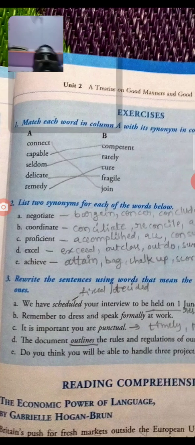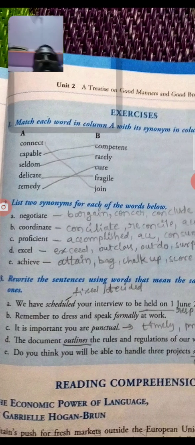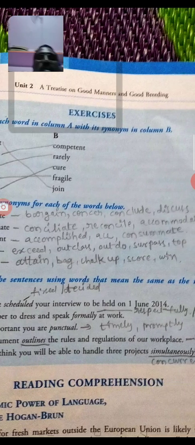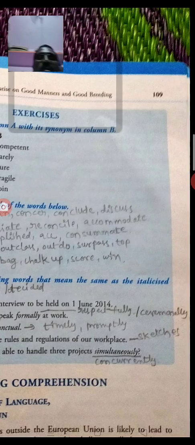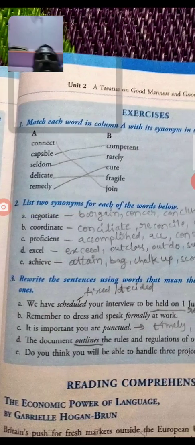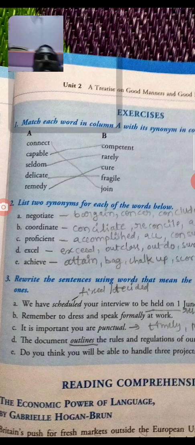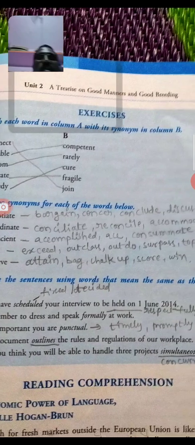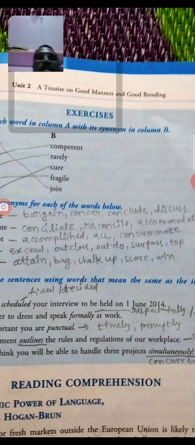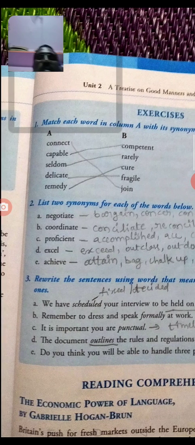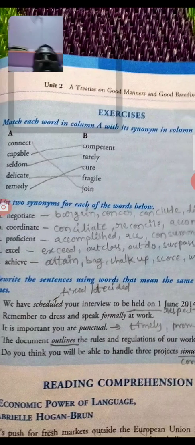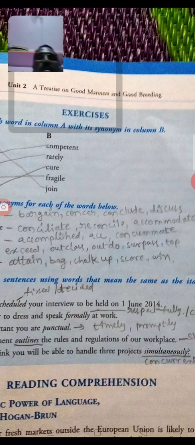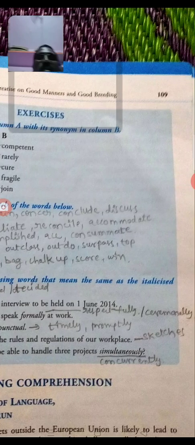Remember to address and speak formally at work. Formally means respectfully. It is important that you are punctual, timely, prompt. Timely and prompt have the same meaning as punctual. The document outlines the rules and regulations of our workplace.